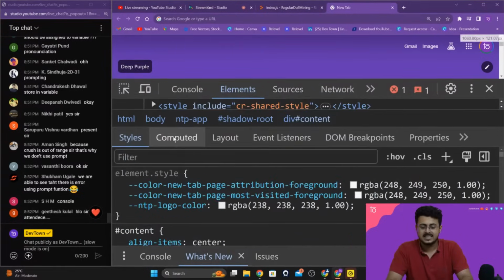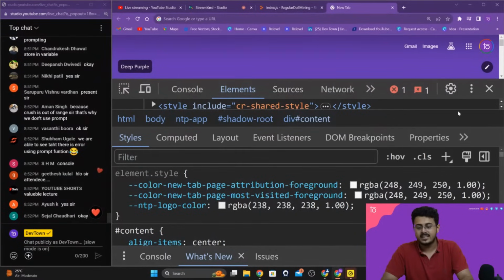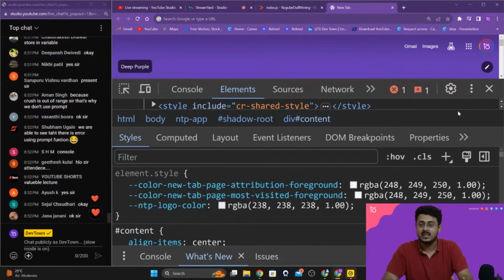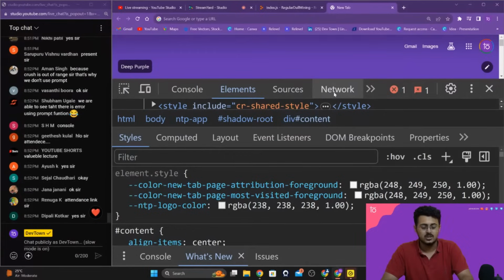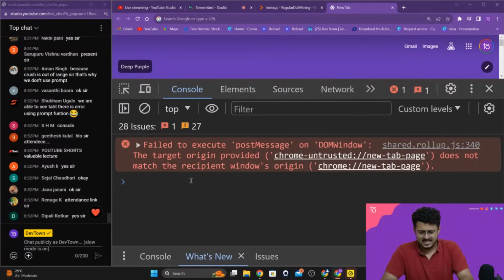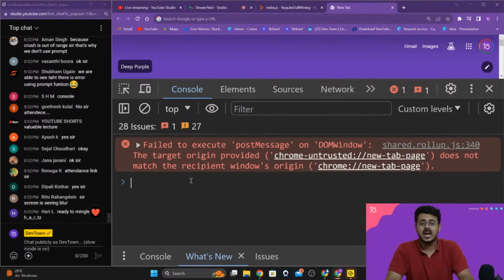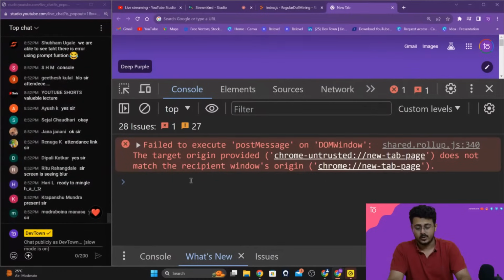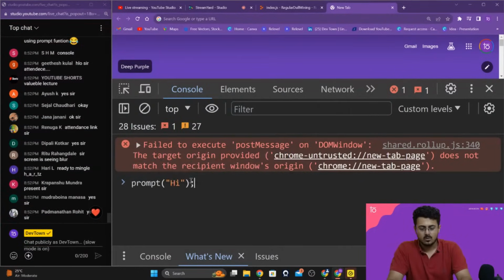This is basically the panel that is used by developers most of the time. Most of the front end and back end engineers will be spending a lot of time inside of this particular console. Right over here, if we go to console, there are elements, sources, network, a lot of different options available to us. We're going to go into our console, and this is where we are going to write our prompt code. Prompt, parenthesis, what is your name?